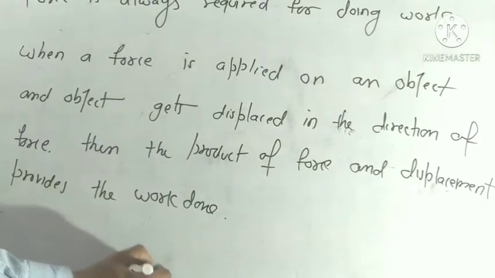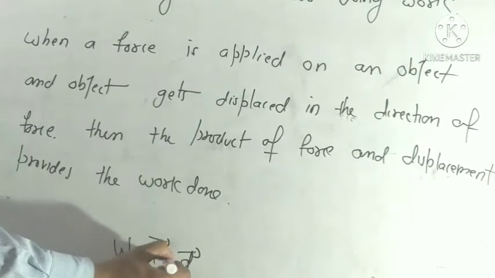Work done is equal to force into displacement, dot product.